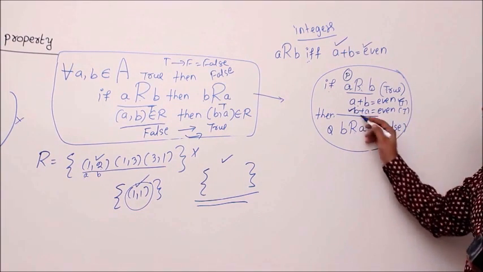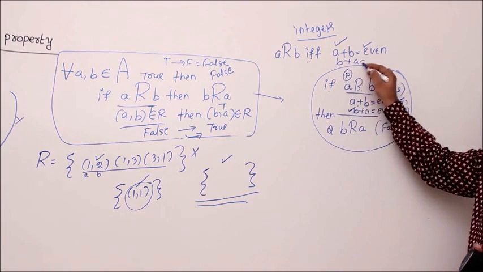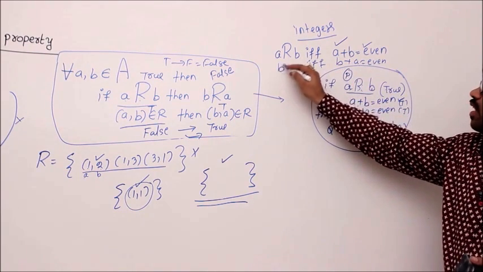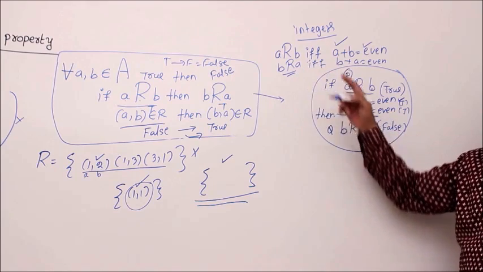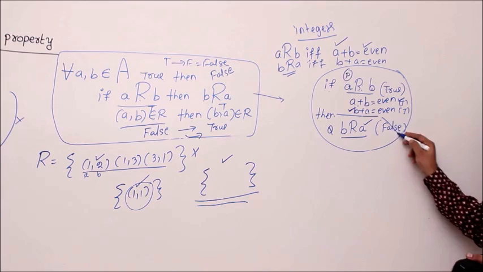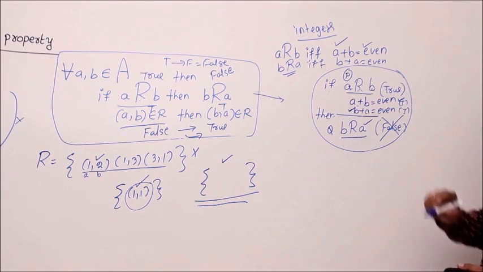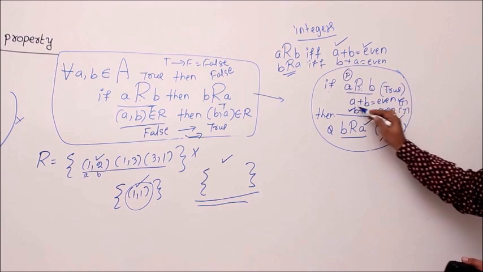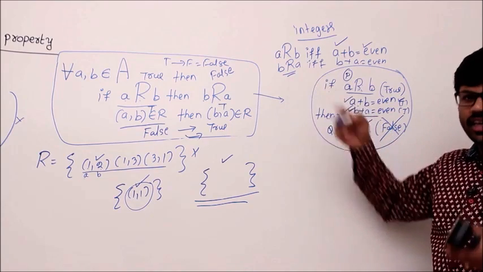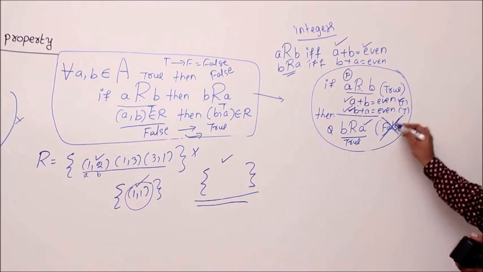Then this is true. B plus A even, let's read it. According to the definition of this relation, if B plus A is even, then definitely B should be related to A, by the if and only if property. That's why automatically B relates to A. Then saying that it is false is impossible, because directly I got B relates to A true, right? See, I took A relates to B as true, then A plus B is even, then B plus A is even. If B plus A is even, then B is related to A. That is the definition of the relation. So B relates to A is true. But you said you will make it false.